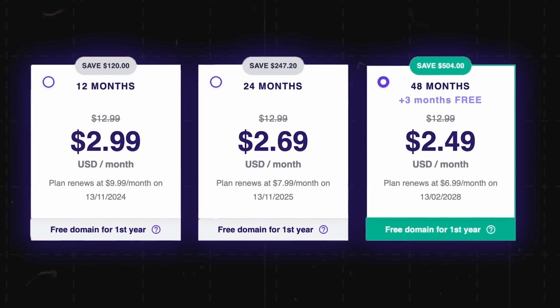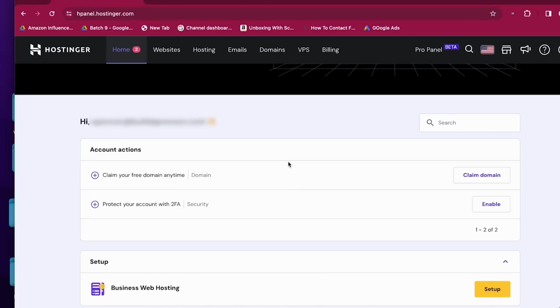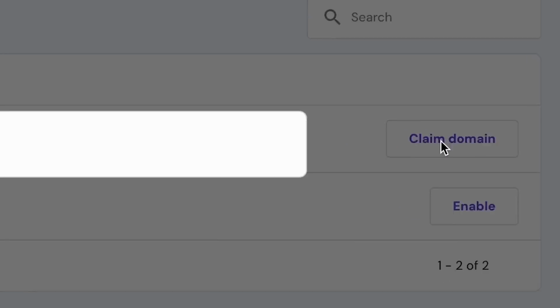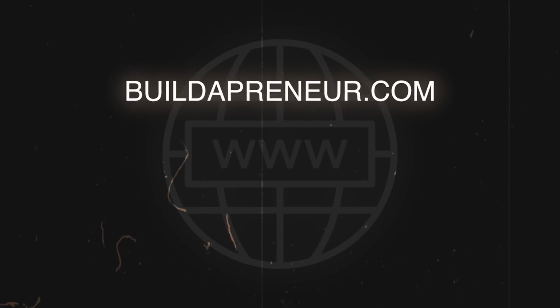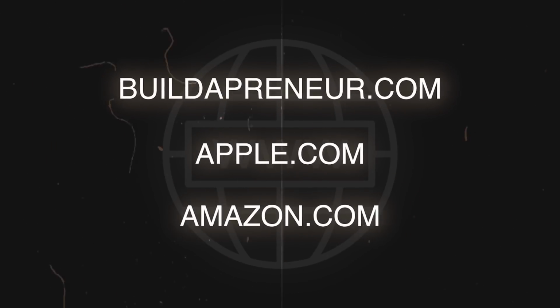Now, as long as you chose one of the plans that was 12 months or over, which was all of the plans except for that first one, you're going to see once you've created your account and moved through that account creation process that there's going to be a free domain that you can claim. And so you're going to want to click claim domain. If you're not familiar with what a domain is, my domain is buildapreneur.com, right? Apple's domain is apple.com. Amazon's is amazon.com. That's all a domain is.